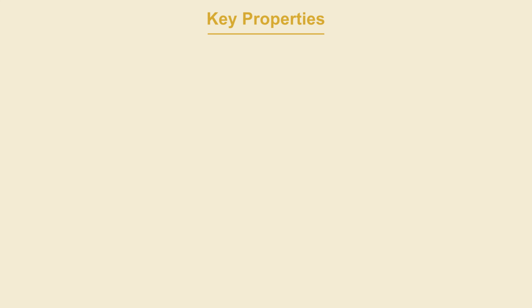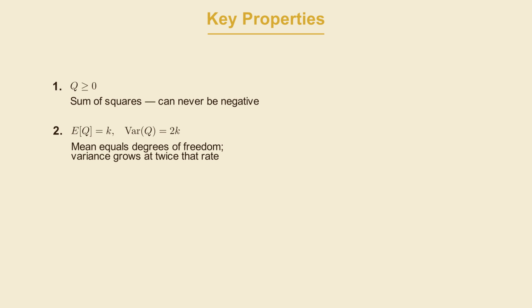Three key properties exist for chi-square distributions. First, this distribution q is always greater than or equal to 0. It's a sum of squares, so it can never be negative. The second property, since we're assuming these variables are standard normal, is that the expected value of our chi-square distribution is going to be k, the number of observations, and the variance is going to be 2k. So the more degrees of freedom we have, the higher the mean.